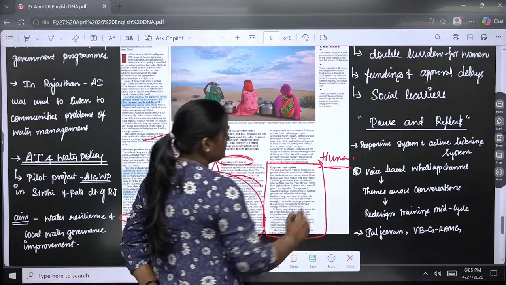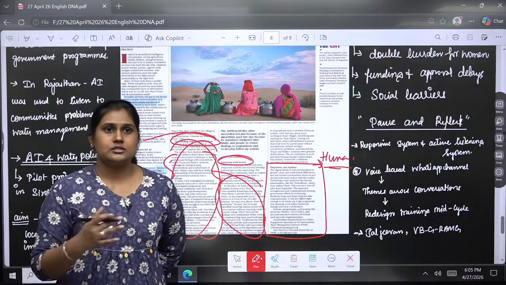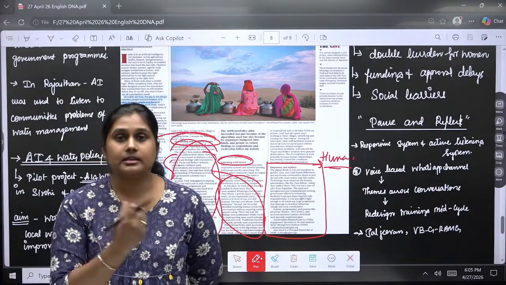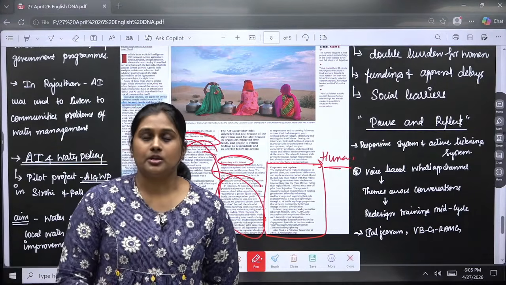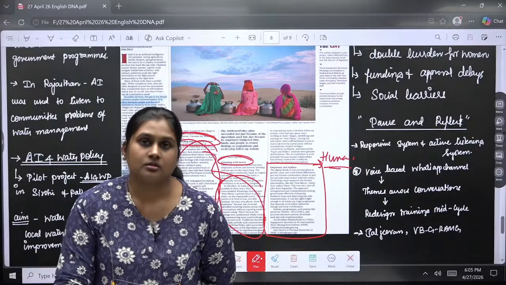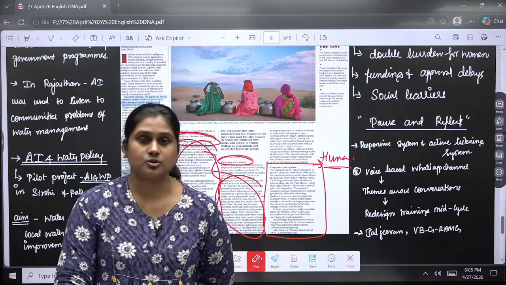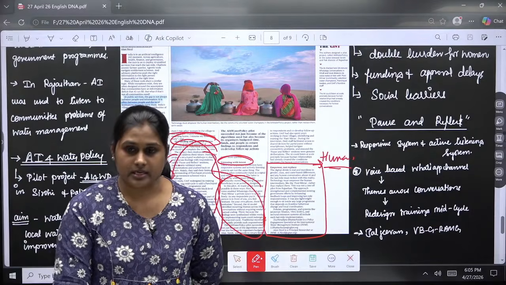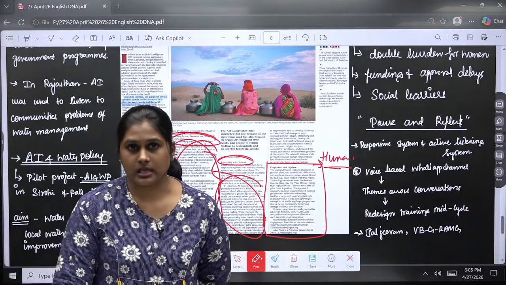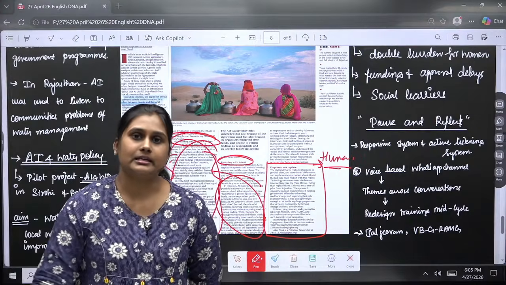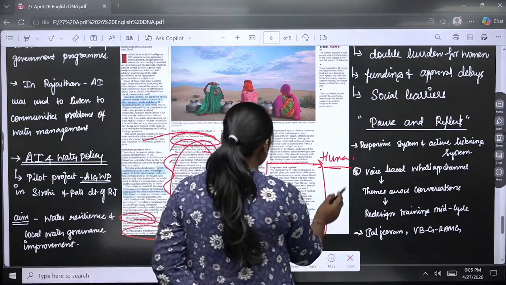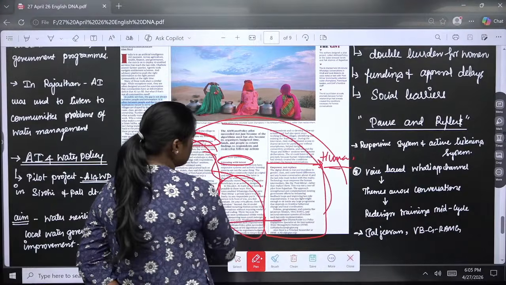These AI modules that give the resolutions need to understand the real ground realities, so there we need human intervention. We will be empowering the human force and training them to work along with AI, instead of completely taking out the human touch in all those technologies. Okay, so this is what has been discussed here.